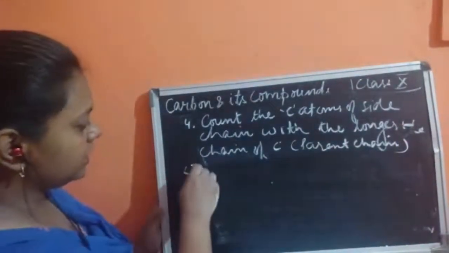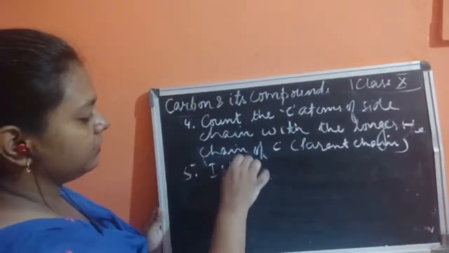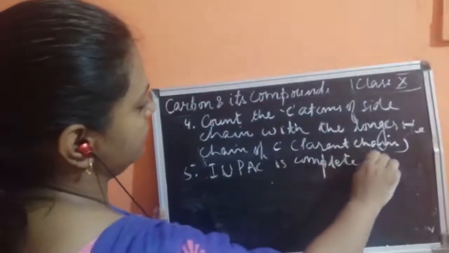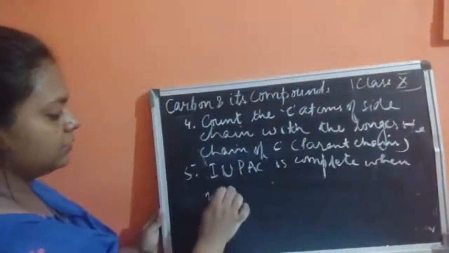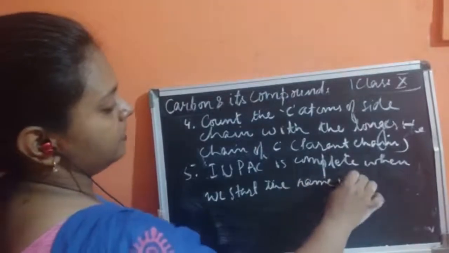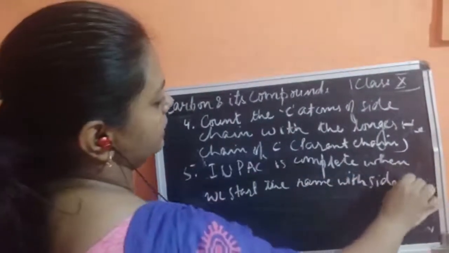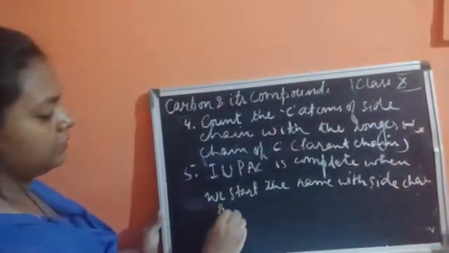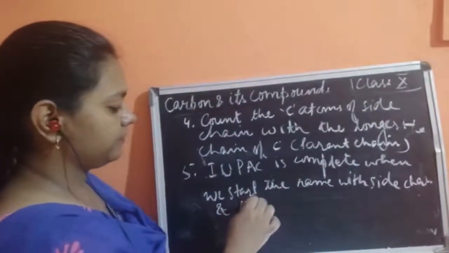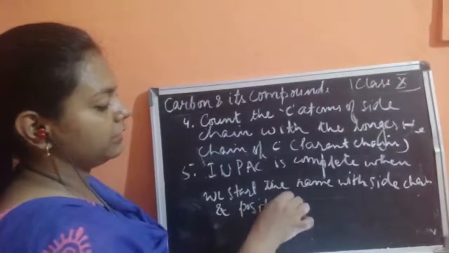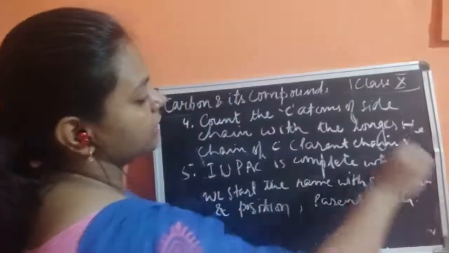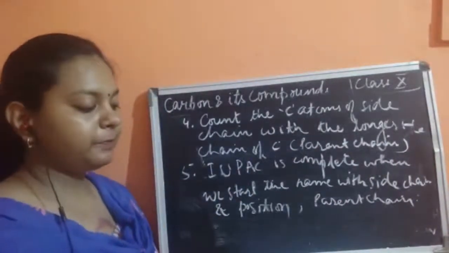So the IUPAC name will be completed when we start the name with the side chain, write its position, and also write the parent chain. These are the rules of writing the IUPAC name of any homologous series.